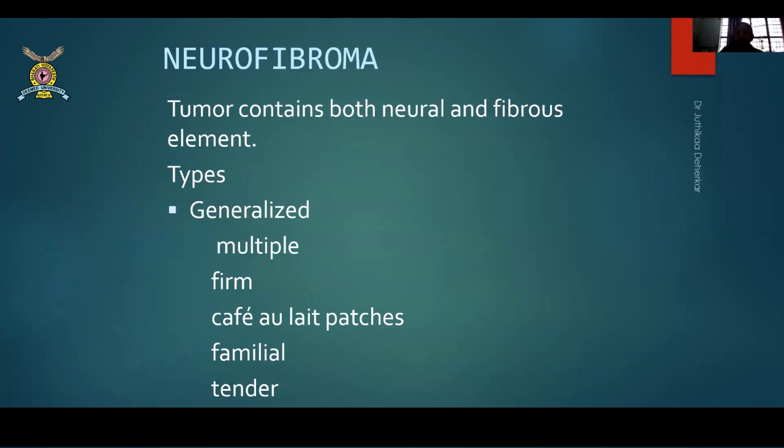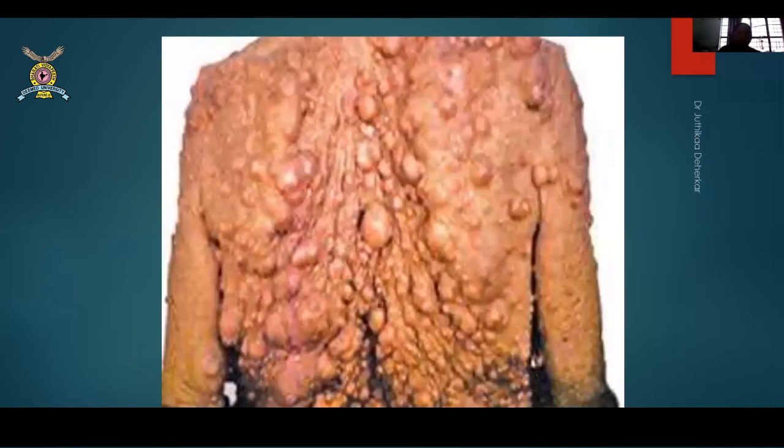Neurofibromas, which we spoke about, they are the tumors containing both neural and fibrous elements. Remember that. So these can be painful because there are neural and fibrous elements. They are again generalized, as we already saw it. They are multiple, firm. There can be even cafe-au-lait patches along with neurofibromas. I'll show you this. I have this picture. They are familial, meaning they run through families. They are tender, mobile across or along the nerve. They can move along the nerve. Okay. So this is the event.